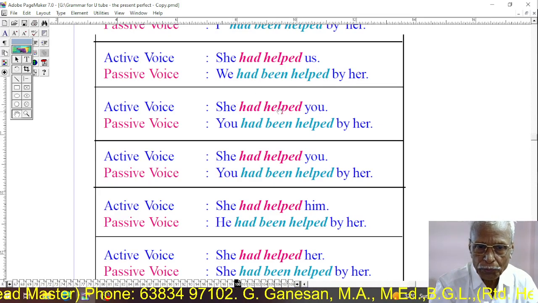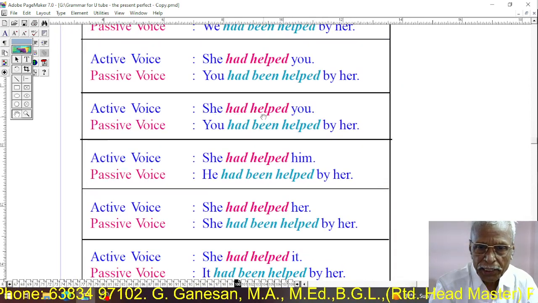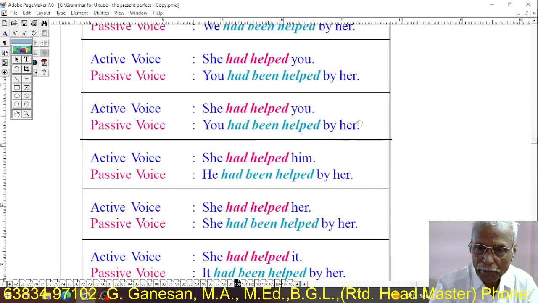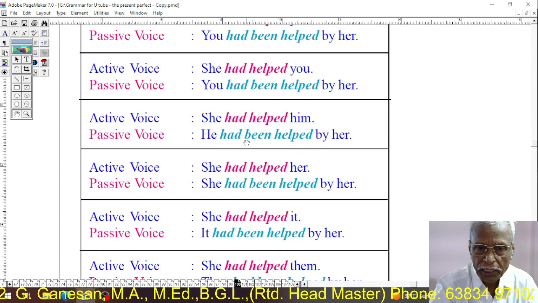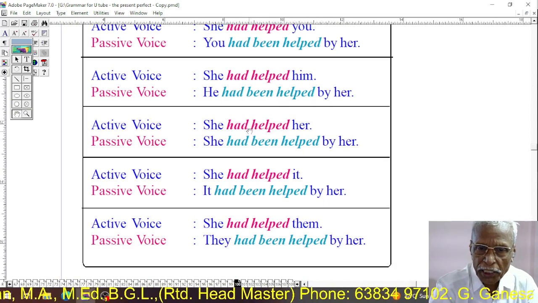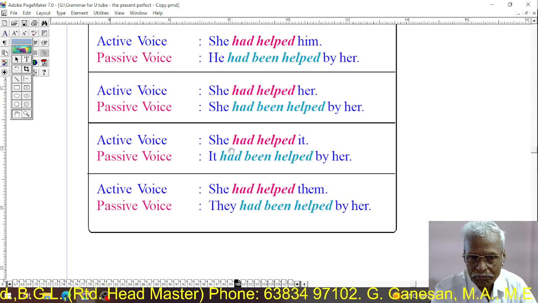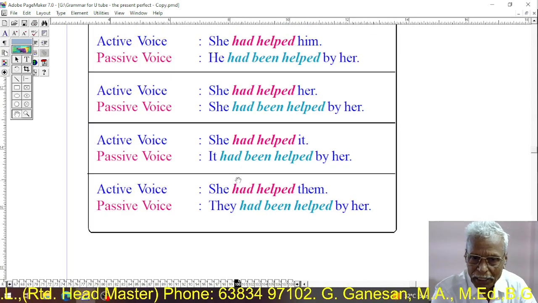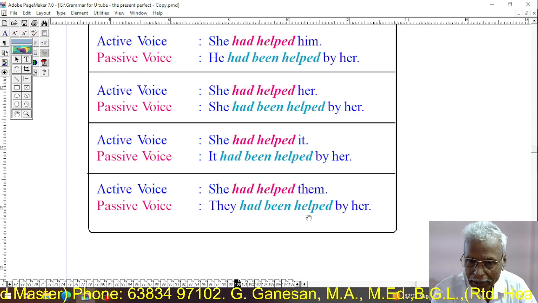She had helped you. You had been helped by her. She had helped him. He had been helped by her. She had helped her. She had been helped by her. She had helped it. It had been helped by her. She had helped them. They had been helped by her.